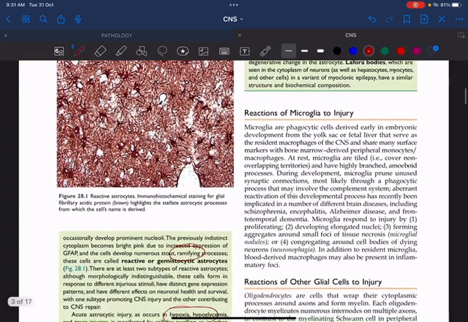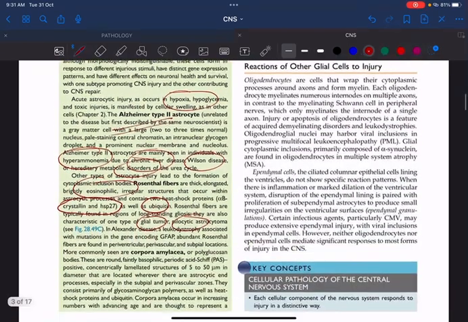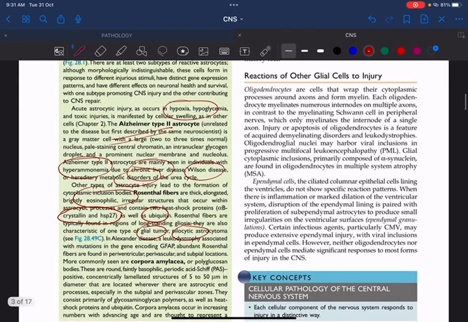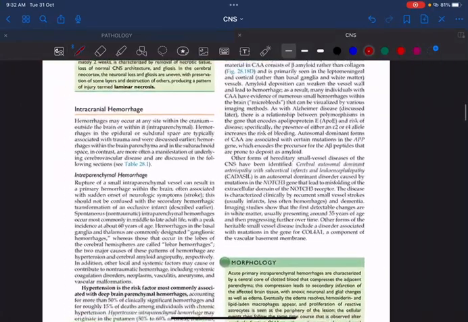Fine. Next is reactions of microglial cells. Just remember one point: microglial cells are mesodermal in origin. They are nothing else but the phagocytes of the central nervous system. What about the other glial cells, oligodendrocytes and ependymal cells? They mainly form what we call ependymal granulations, and oligodendrocytes mainly play a role in progressive multifocal leukoencephalopathy. There is no need that you should know everything in detail. Just remember these points.